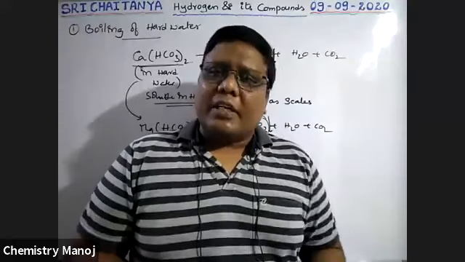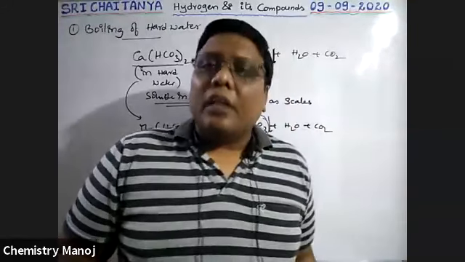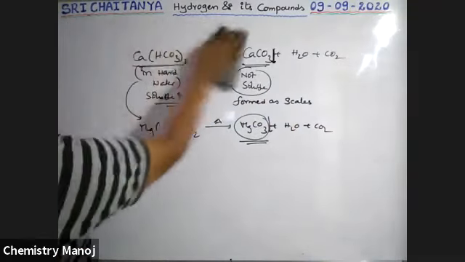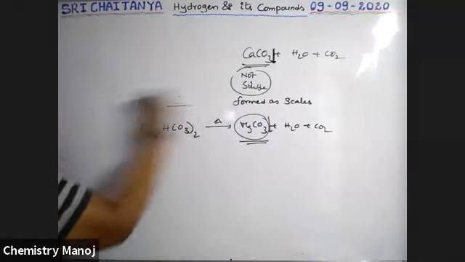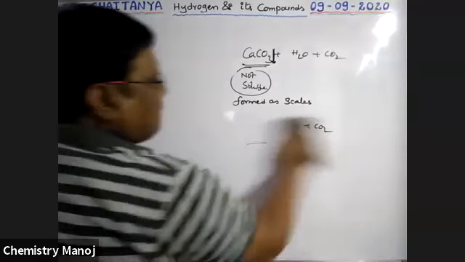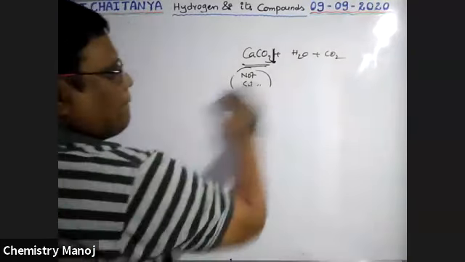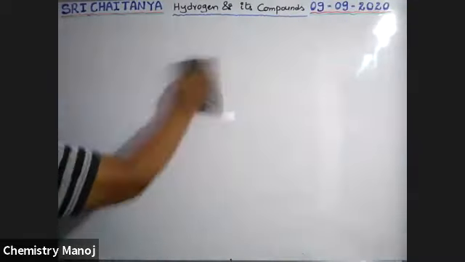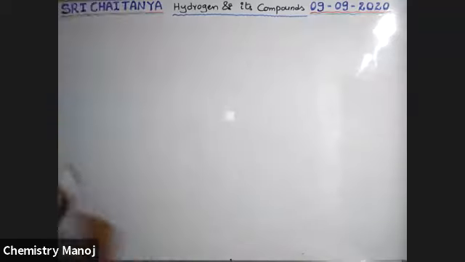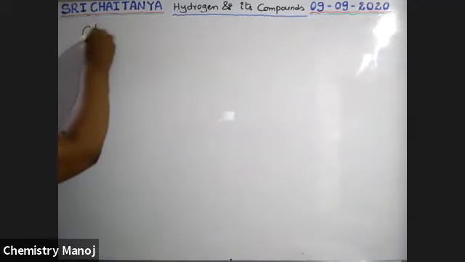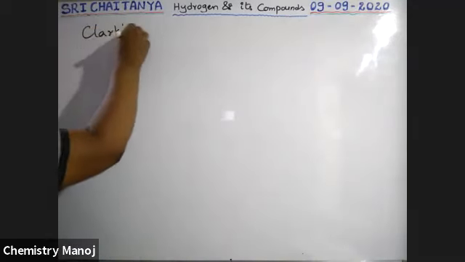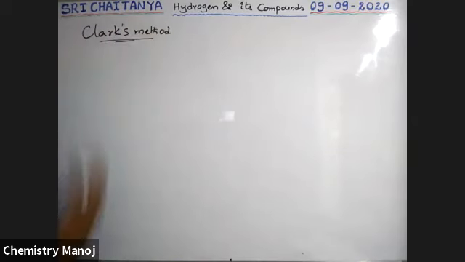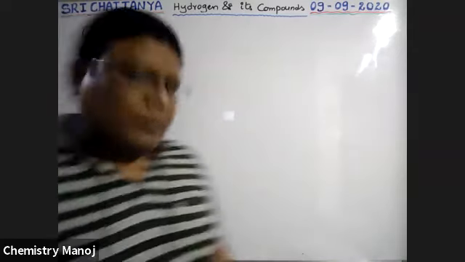What are those other methods? The second one is Clark's method, which is very, very important. Clark is the scientist's name; he used this process.